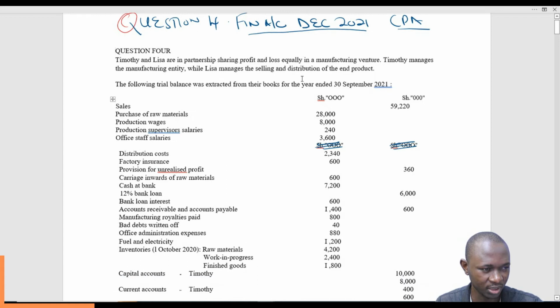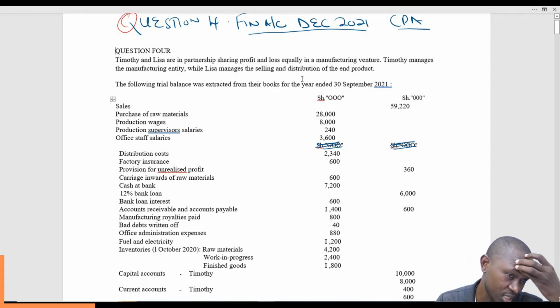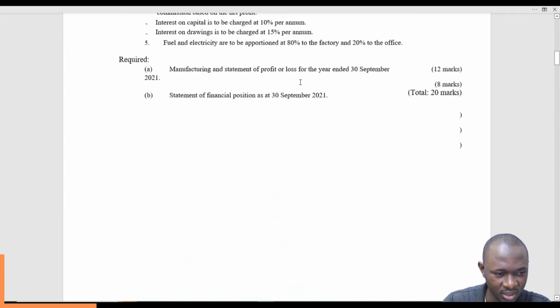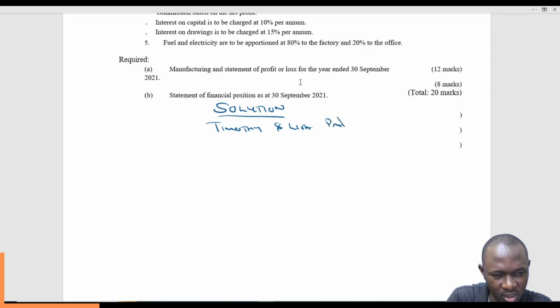So let's start first things first. Timothy and Lisa partnership, and it's a manufacturing venture. So we'll simply say Timothy and Lisa. That's our heading. Remember, we said we must have a heading. So this is our solution, and we'll say Timothy and Lisa partnership.